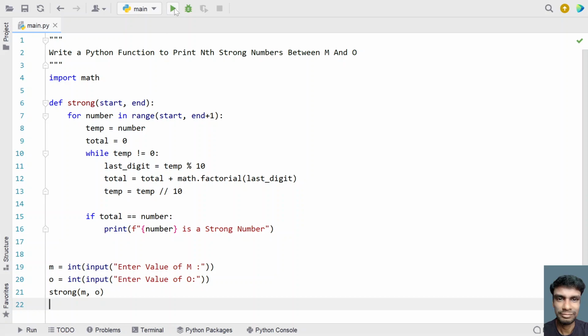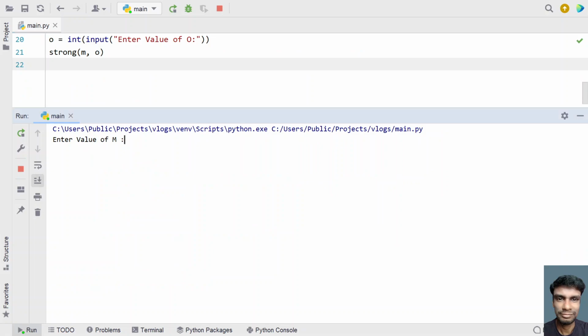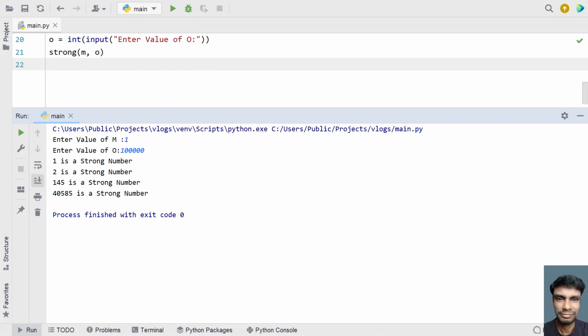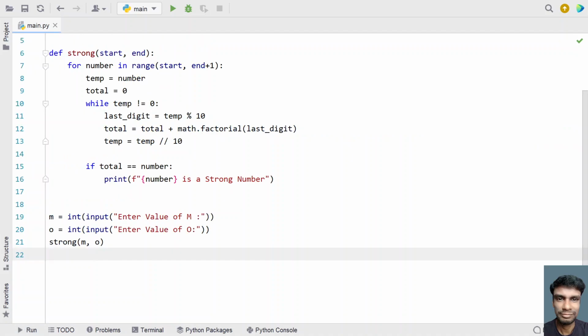So let me execute this and show you how it works. Enter the value of M. Let's give 1, and here let's give the value of O as something like 1 lakh. You can see 1 is a strong number, 2 is a strong number, 145 is a strong number, 40585 is a strong number. So this is the program to get the range and find the strong numbers between them.